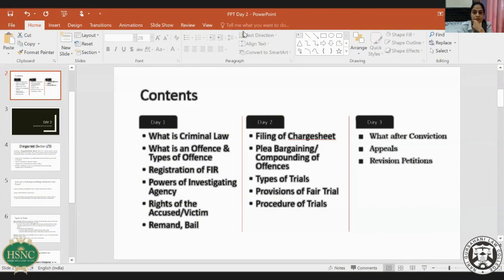This is an off-track question, but I'll take it. If A has 65 FIRs against him and was on parole, how to maintain rule of law in this? Of course, it is not concerned with the topic, but I may take this as an off-road question. So there are 65 FIRs against a person and he is on parole?